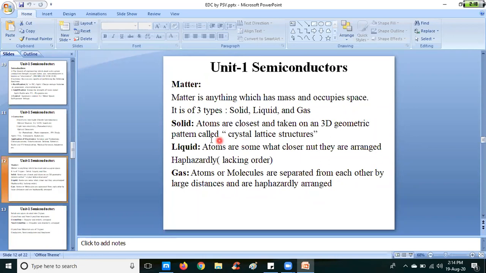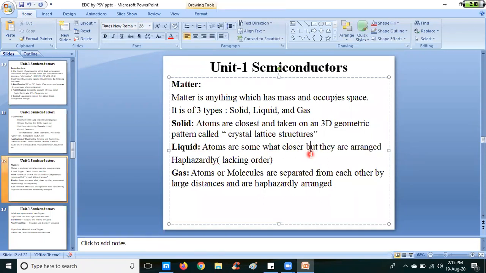In solids, those atoms are arranged in the closest manner and take on a 3D geometric pattern, which we can call crystal lattice structures. Crystal lattice structures are formed in solids here, whereas in liquids the atoms are somewhat closer, but they are arranged in a haphazard manner.